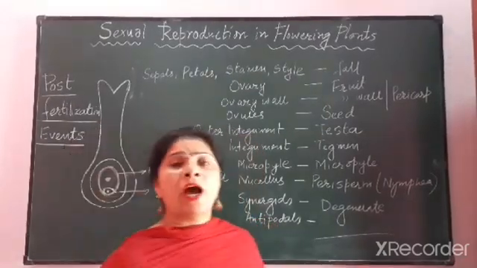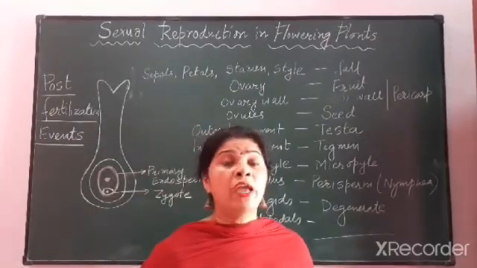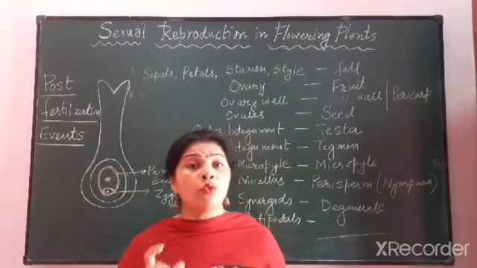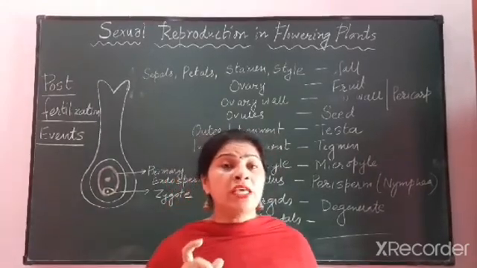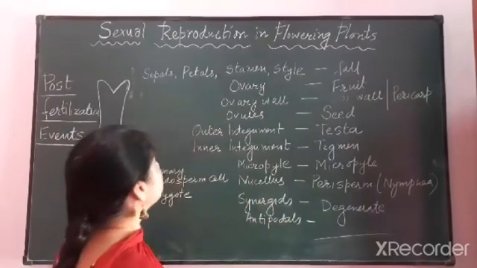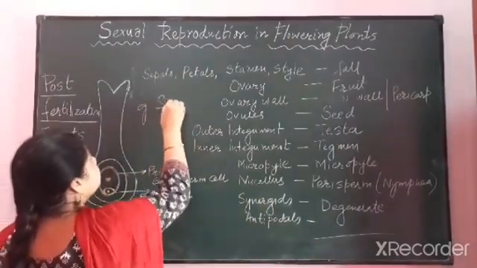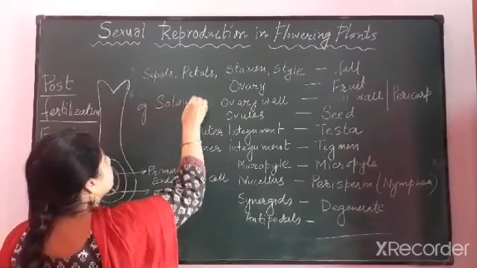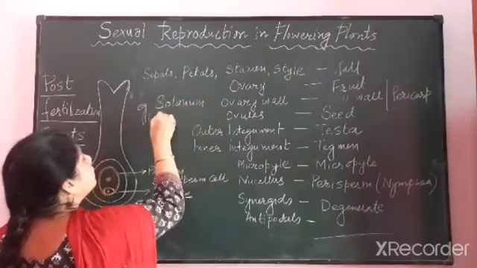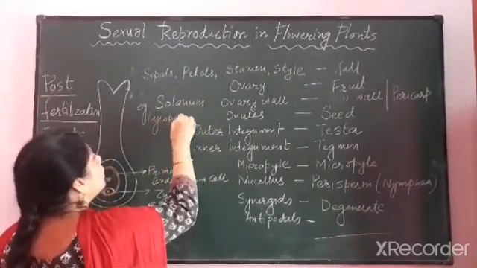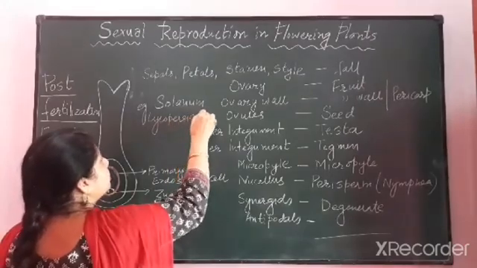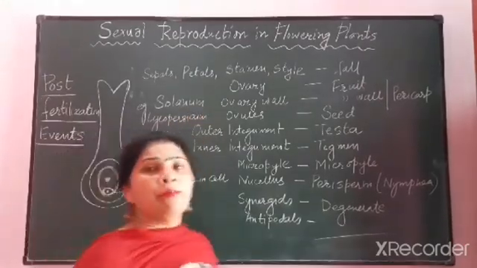Sepals and petals will all fall off. But there are certain fruits in which the sepal is persistent, and the example of that is Solanum and Lycopersicum. Like you have seen the brinjal.